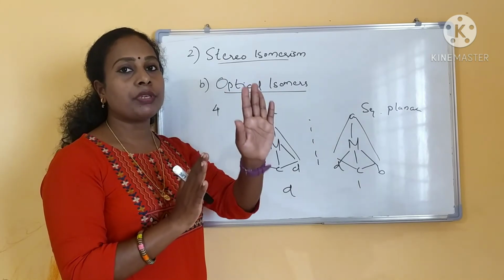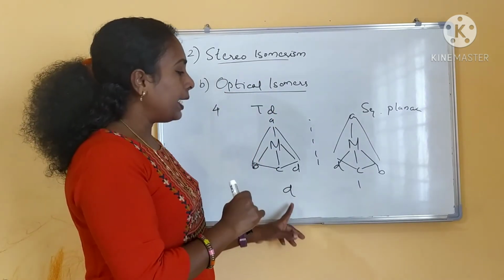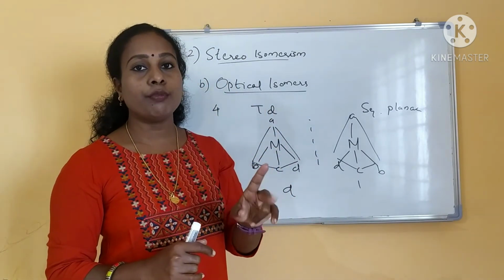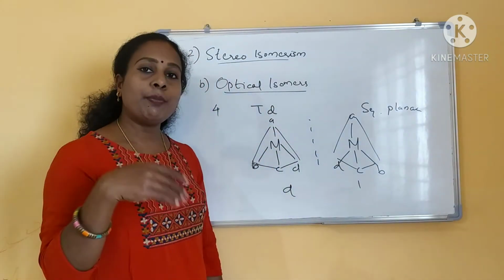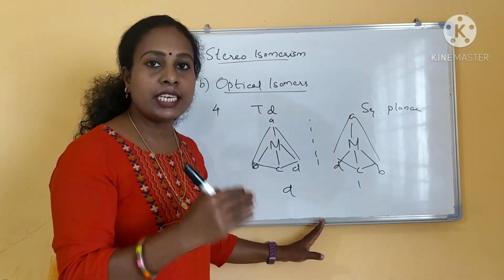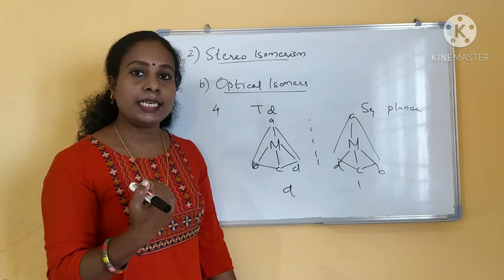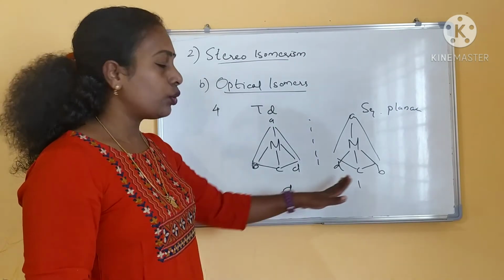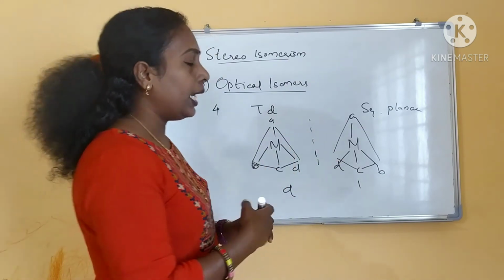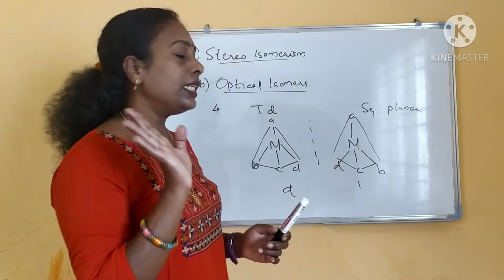Non-superimposable means your left hand and your right hand, you know, and dextro-rotatory and levo-rotatory, two enantiomeric pair you will be getting. How are you identifying? In a polarimeter, the plane polarized light will be rotated to the left side, that is levo-rotatory, and the right side means that will be the dextro-rotatory. So D and L isomers, tetrahedral complex will show optical activity, MABCD type, okay.